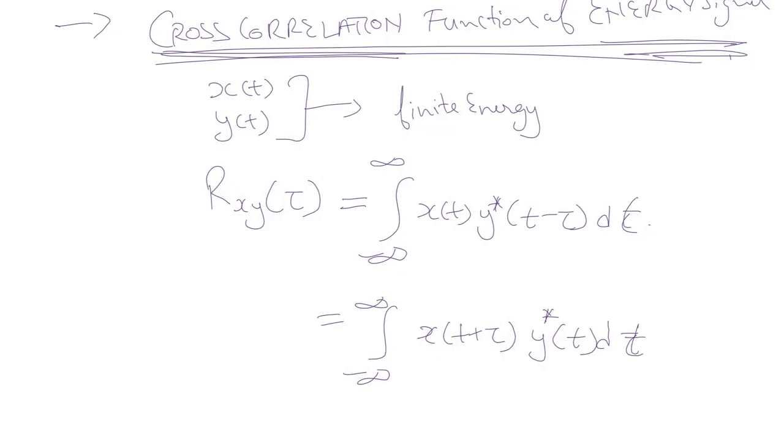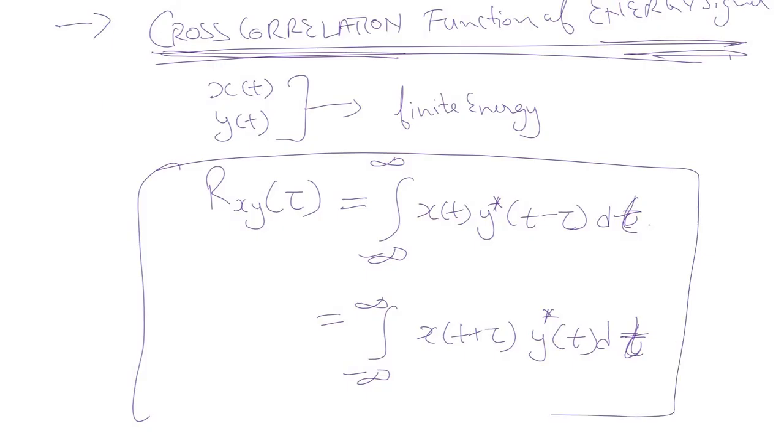This is also dt, not d tau, dt. So this is how we can mathematically represent a cross correlation function between the two signals.